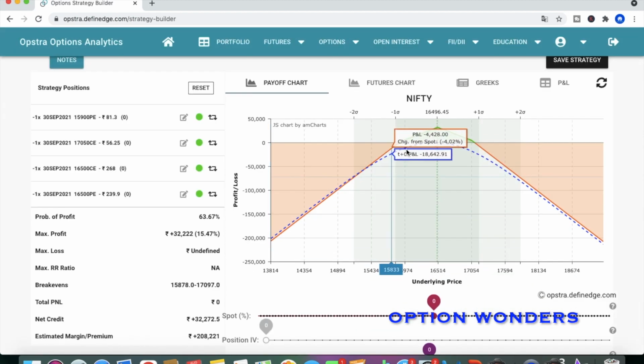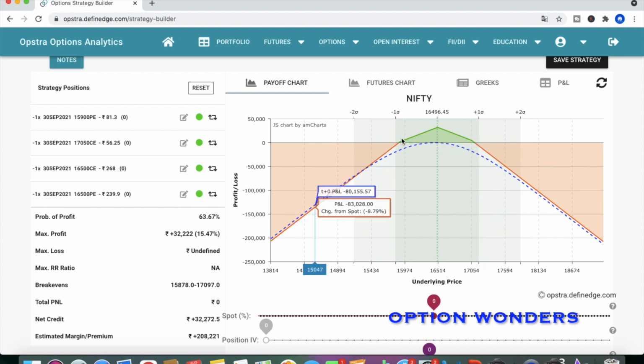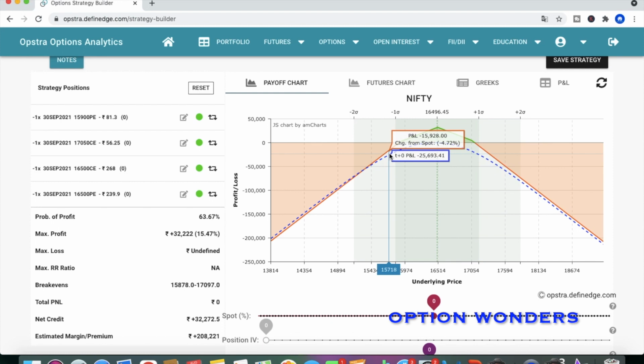Okay, so now we have got a wider range of payoff graph, same like 15,878 and 17. There is no big difference from what we have seen in the triangle. Okay, so this you can select. This is the first way you can enter into this strategy. So you can enter in this strategy if you are willing to take a risk. Okay, the risk is what? This risk is undefined. You get good break even levels, 15,878 and 17,97.